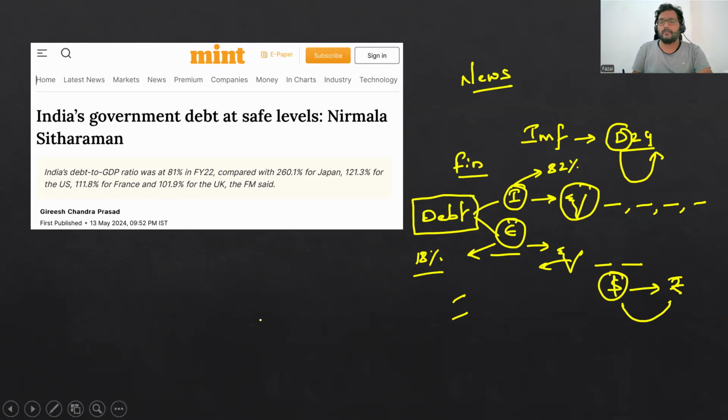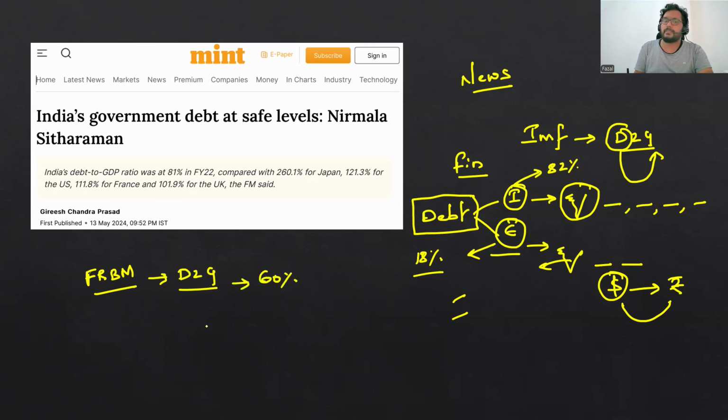Our Finance Minister says that India's debt to GDP is continuously increasing, and it is actually not. See, the FRBM Act, that is the Fiscal Responsibility and Budget Management Act, as suggested by NK Singh, says the debt to GDP should be 60%. How do you calculate debt to GDP?